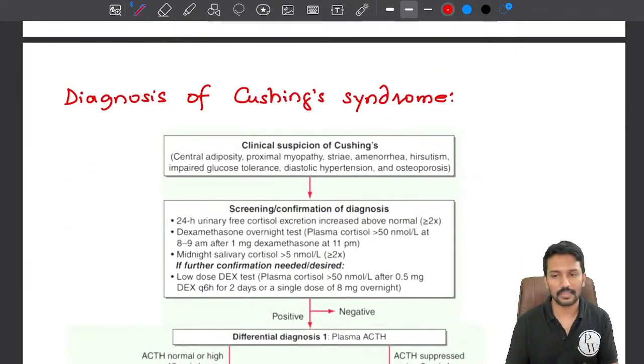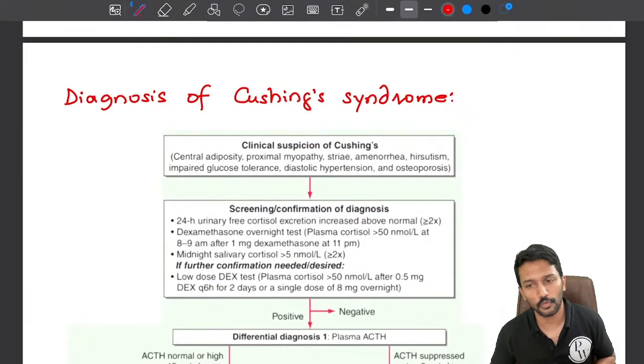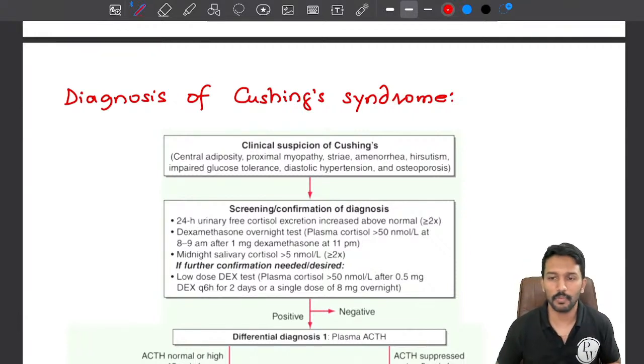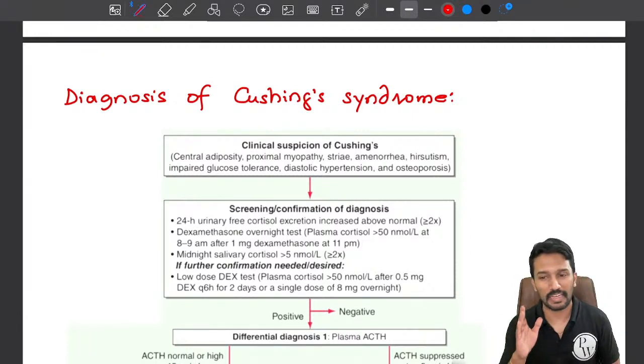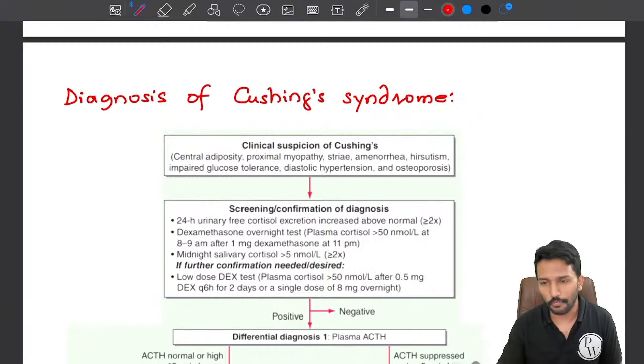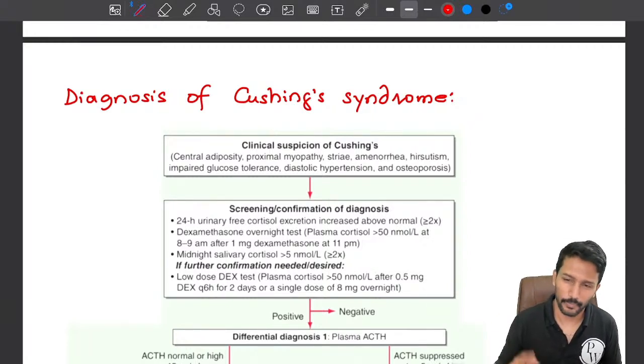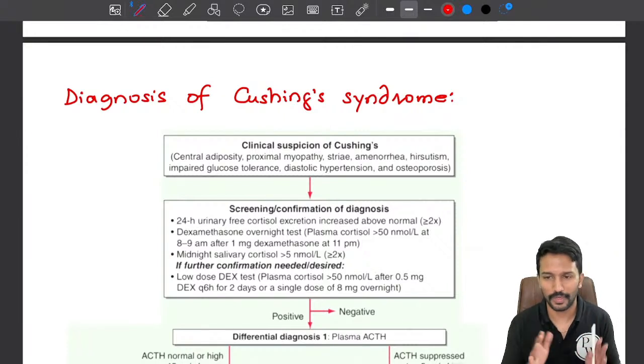So these are the symptoms I can expect once I have Cushing's syndrome. Based on this, I may suspect that the patient has Cushing syndrome. Now how do I proceed to the diagnosis? Diagnosis gets a bit confusing. It may be different from what you have studied in physiology or pharmacology or your previous editions of notes or the offline classes, because it keeps changing. So let us spend some time understanding this algorithm.